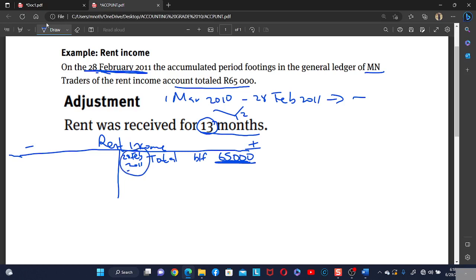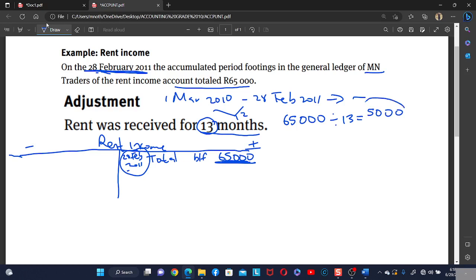So we must decrease the rent. But first, we need to check how much the rent is per month. Therefore we have to divide by 13 because we are told that the rent is for 13 months. So 65,000 divided by 13 is 5,000.